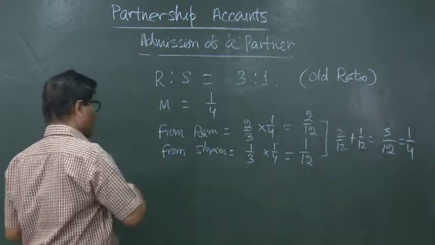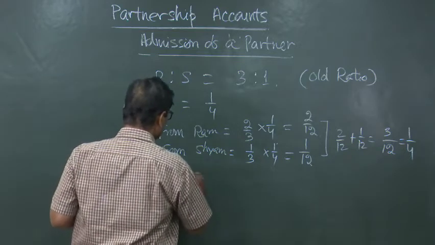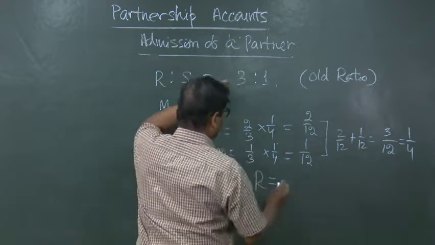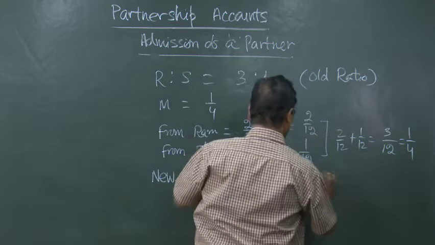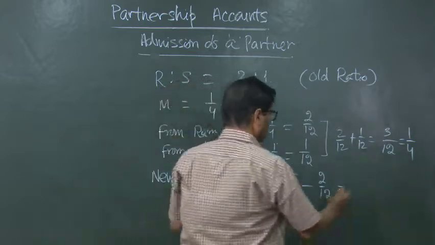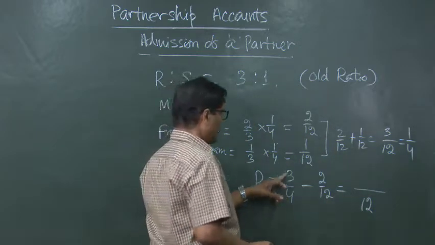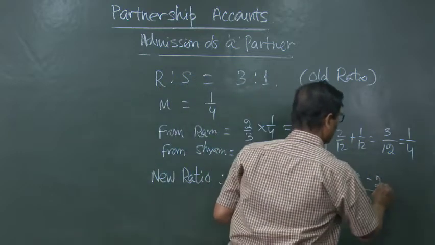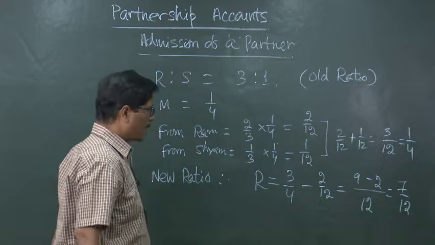Let us calculate. First of all, let us calculate the new ratio. Ram was having 3 by 4. Now, he is giving 2 by 12. So, he is retaining 12 divided by 4, that is equal to 3, 3 into 3 is 9, minus 2. So, 7 by 12. This is retained with Ram.